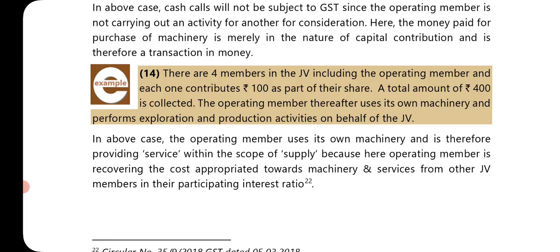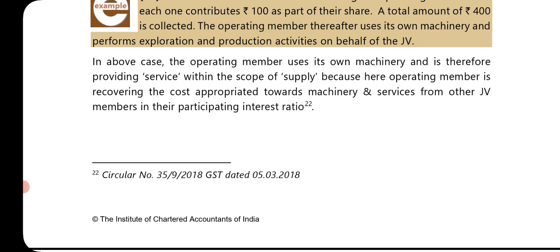There are 4 members in the JV, including the operating member, and each one contributes rupees 100 as part of their share. A total of rupees 400 is collected. The operating member thereafter uses its own machinery and performs exploration and production activity on behalf of the JV. In the above case, the operating member uses its own machinery, therefore providing a service within the scope of supply, because the operating member is recovering the cost appropriated towards machinery and services from other JV members in their participating interest ratio.